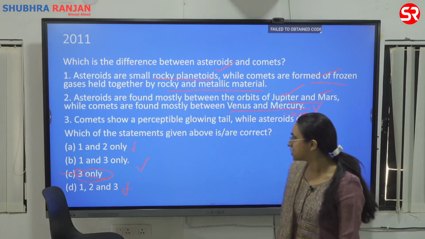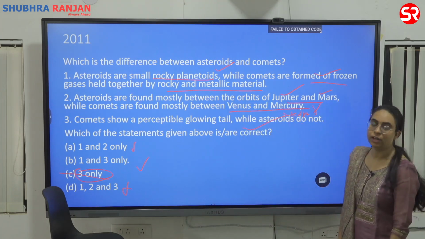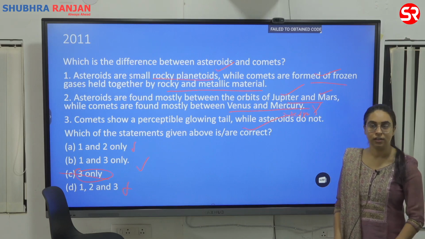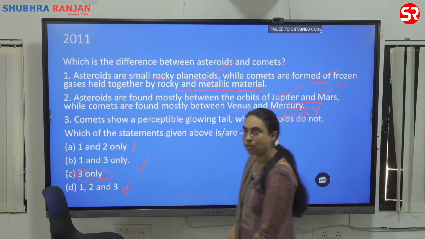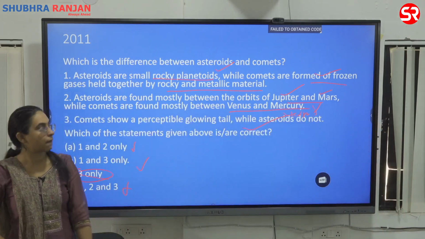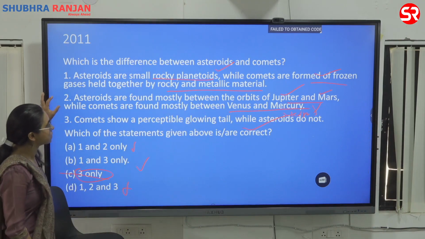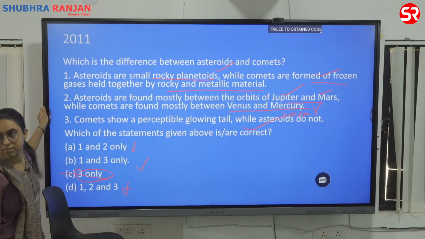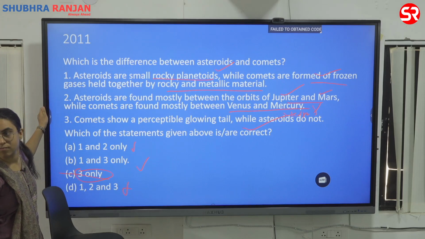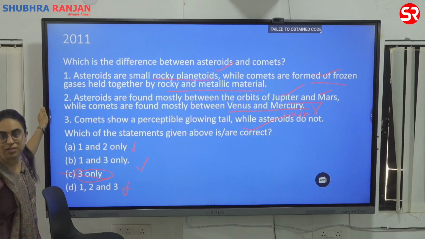Yes, comets have a perceptible tail, while asteroids do not have the tail. Yes, please go ahead. The issue is that the solar system, or the universe as a whole, is still unexplored. So therefore, mostly.